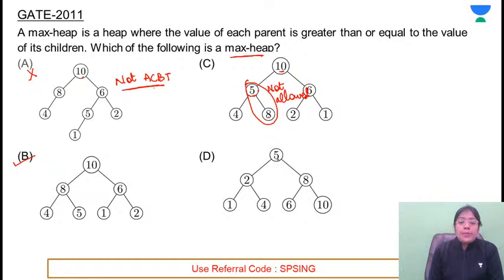Similarly, in option D, parent must be greater than both of its children. This is not the max heap. Parent is not maximum. So D cannot be the answer.